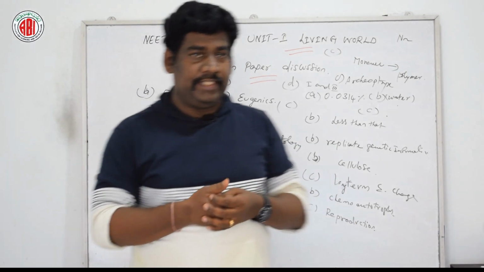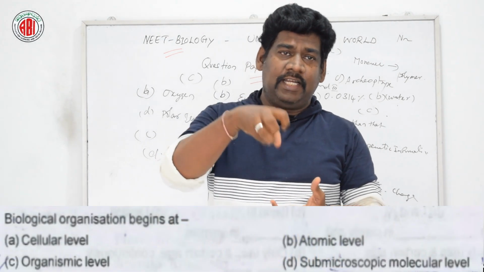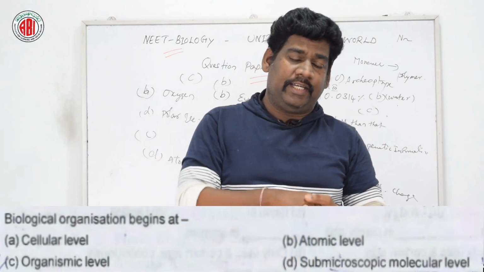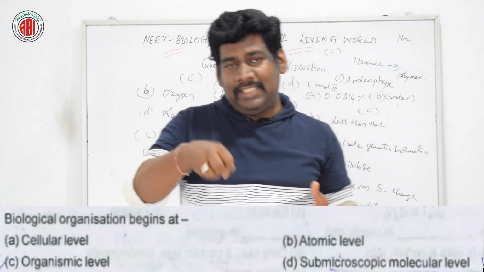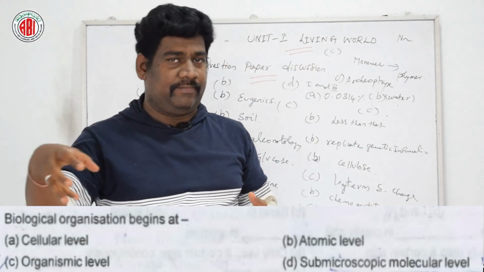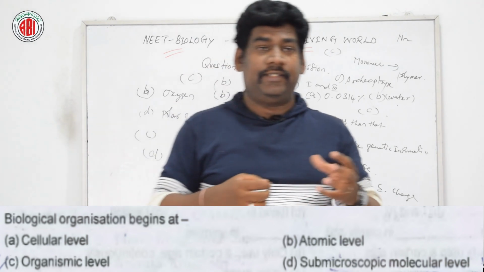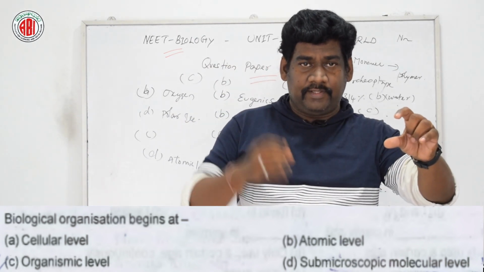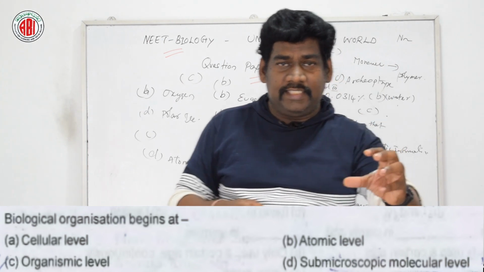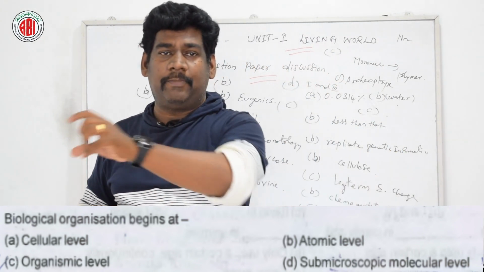So the next question is about biological organization. Okay, living organization, biological organization. So biological organization begins from. Here you can see a few different options: cellular level, atomic level, organism level, submicroscopic molecular level.